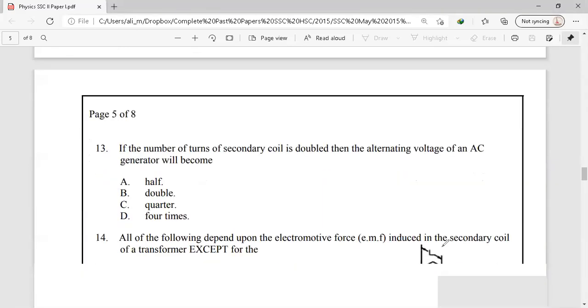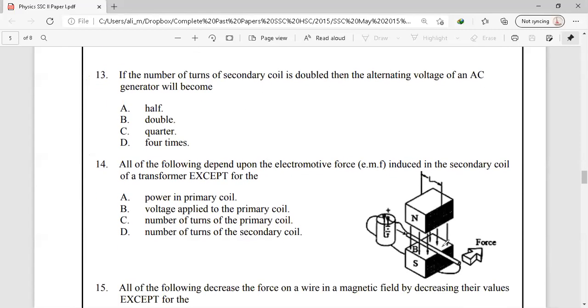So let's see the next question, question number 13. This question is from our chapter number 15, electromagnetism. If the number of turns in the secondary coil is doubled, what will be the effect on the alternating voltage of an AC generator?